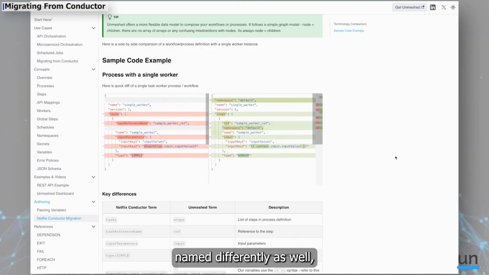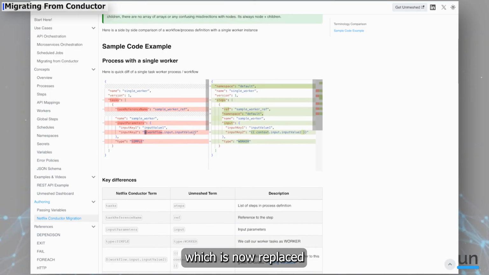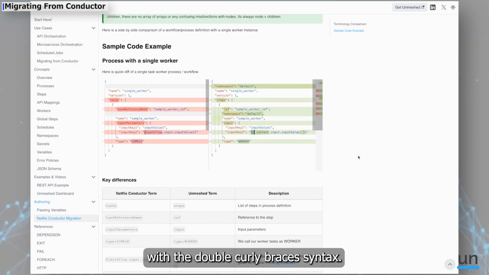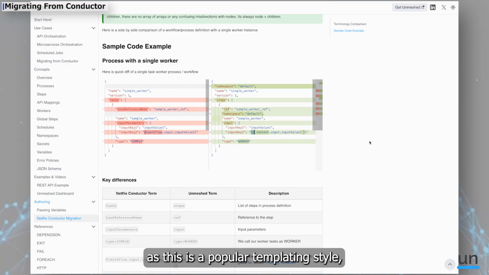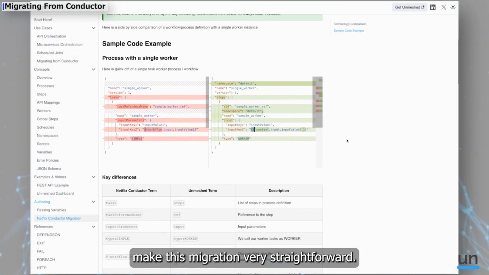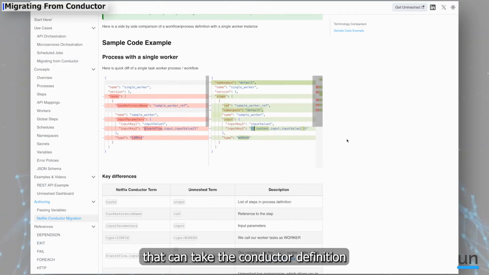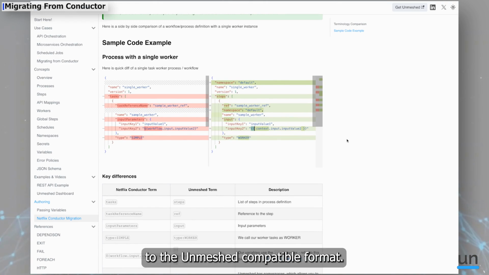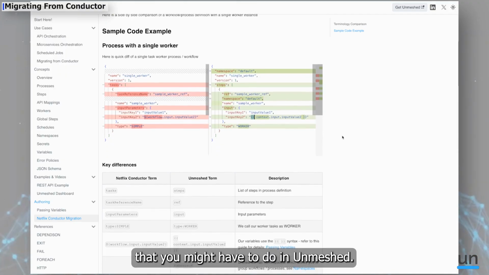Some fields are now named differently as well, but it's pretty easy to get to know this as you explore. Templating variables inside Conductor used to use the dollar bracket syntax, which is now replaced with the double curly braces syntax. It's also a fairly easy transition as this is a popular templating style, and these minor adjustments make this migration very straightforward. To ease this migration, we have also created an API that can take the Conductor definition and auto-translate that to the Unmeshed-compatible format. This significantly reduces the effort required for any migrations that you might have to do.